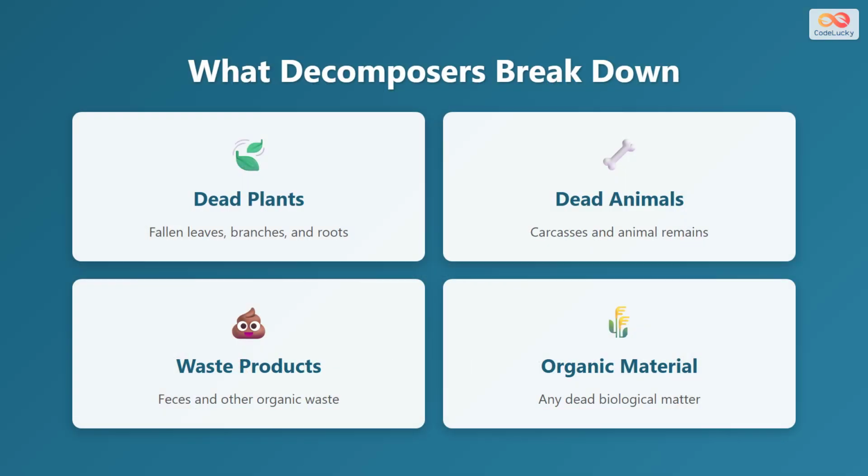Decomposers can break down many different types of organic material. They process dead plants like fallen leaves, branches, and roots. They also break down dead animals, including carcasses and animal remains. Additionally, they decompose waste products like feces and any other dead biological matter in the environment.